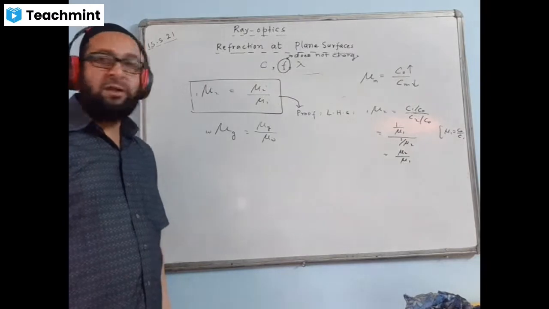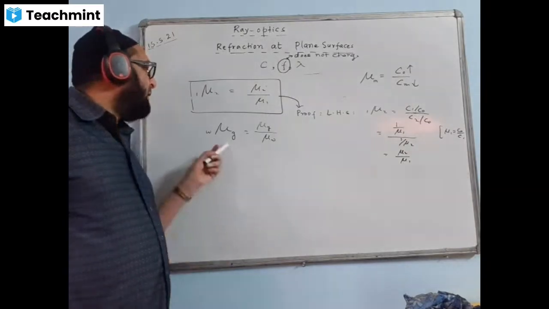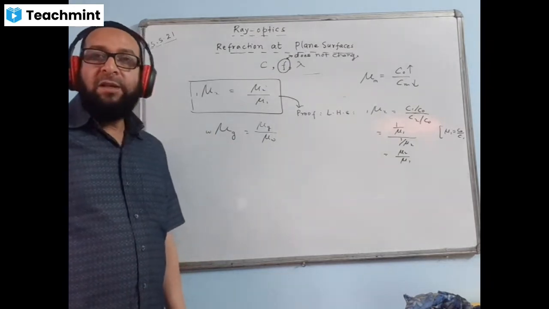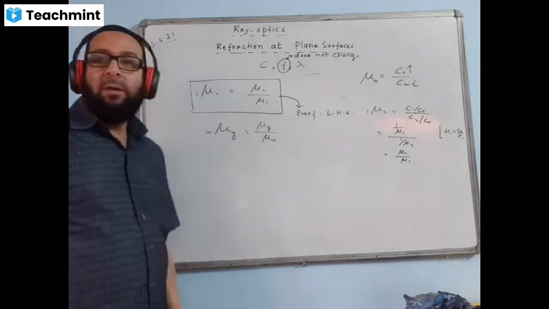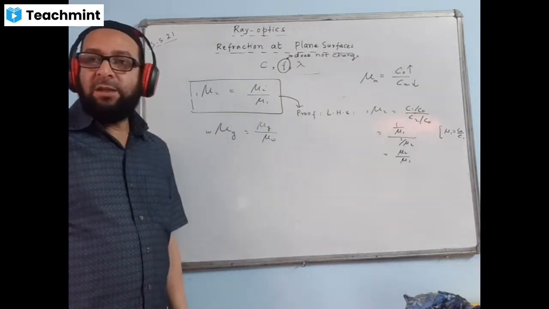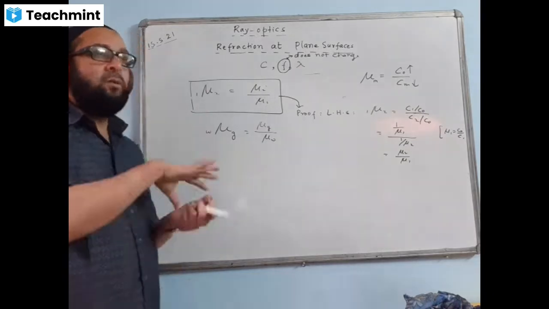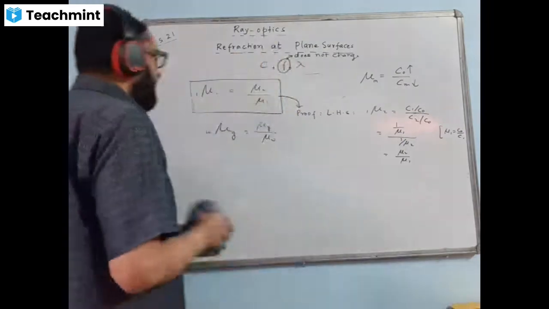This is the reason why this happens. So anywhere we have a non-absolute refractive index, we split it in this manner. This will come up, this will come down, and we will be changing it into the absolute form. So non-absolute to absolute form, you understood the method, how we change? Okay.